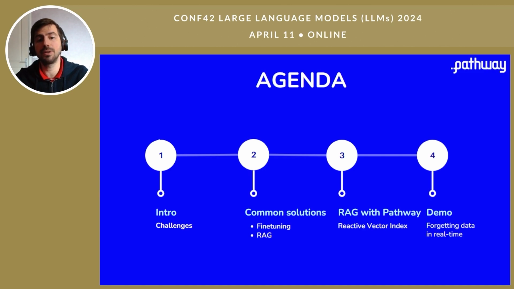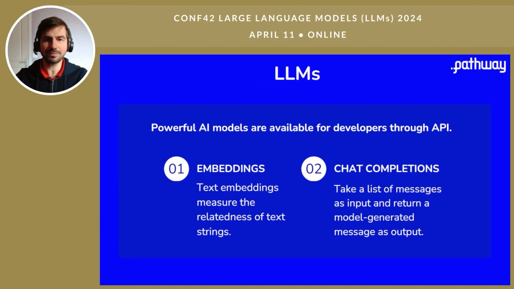First, we're going to see why it is important to learn and forget in real time. Then the common solutions, fine-tuning and RAG, before seeing how to do a RAG pipeline with Pathway and its reactive vector index, with a live demo at the end.